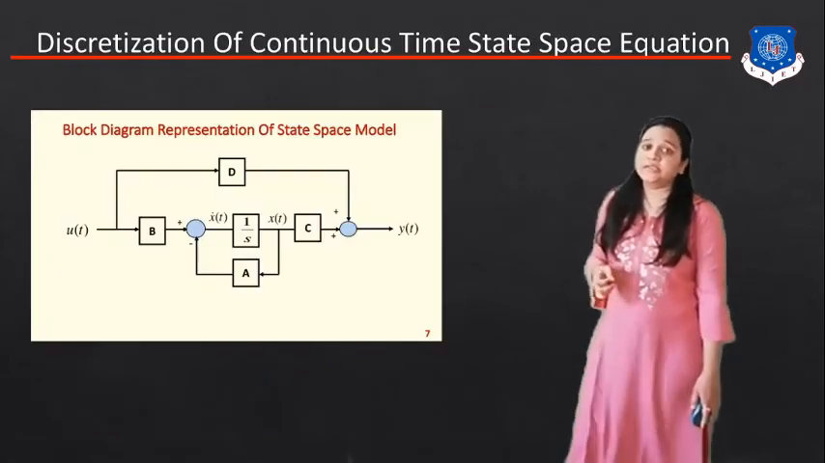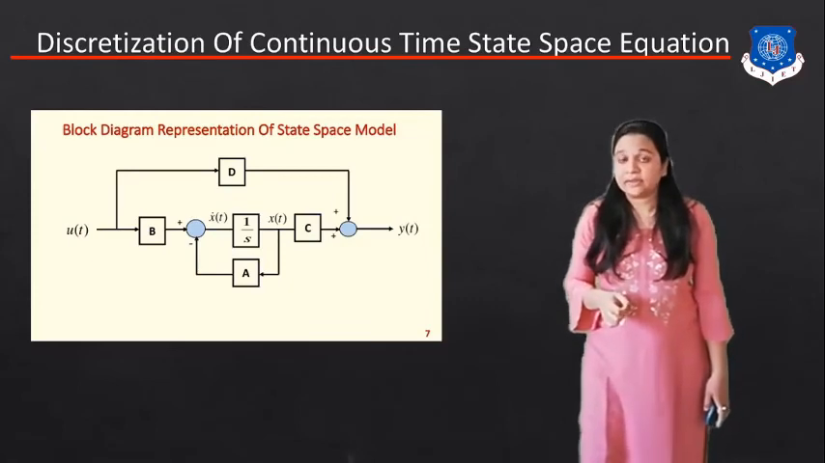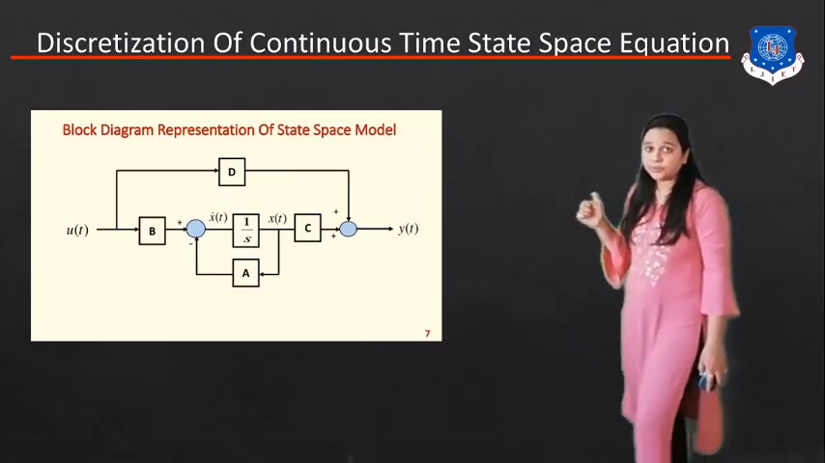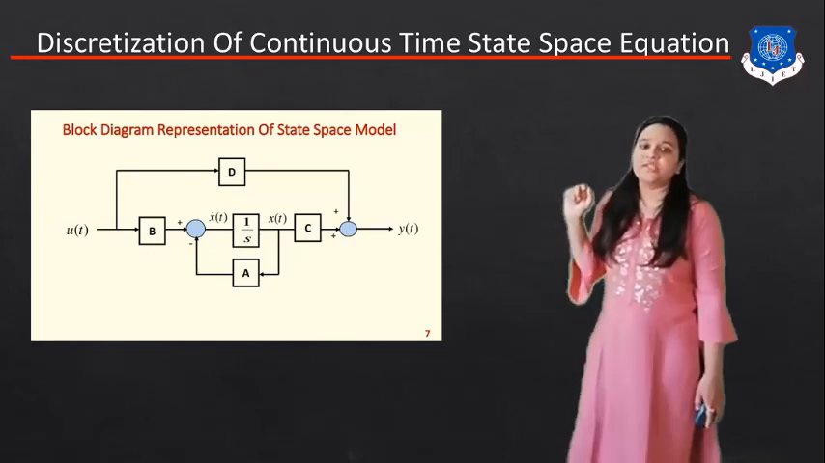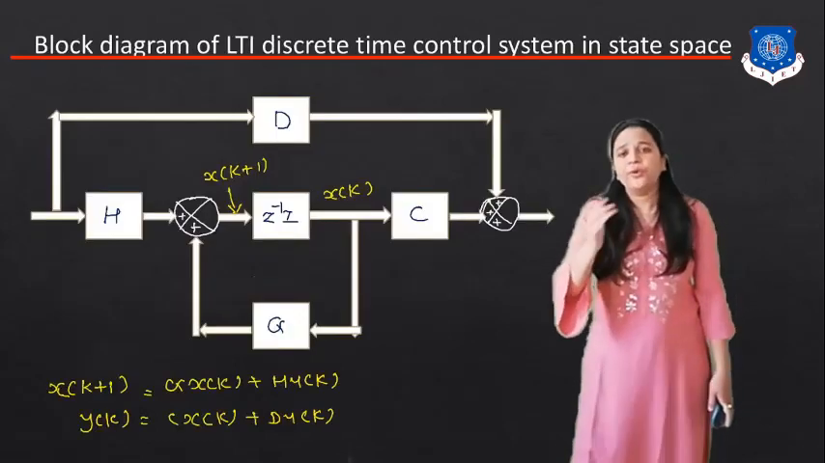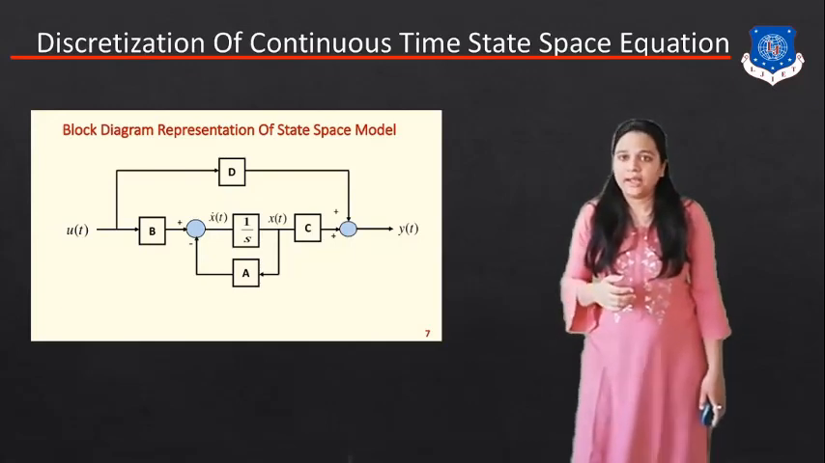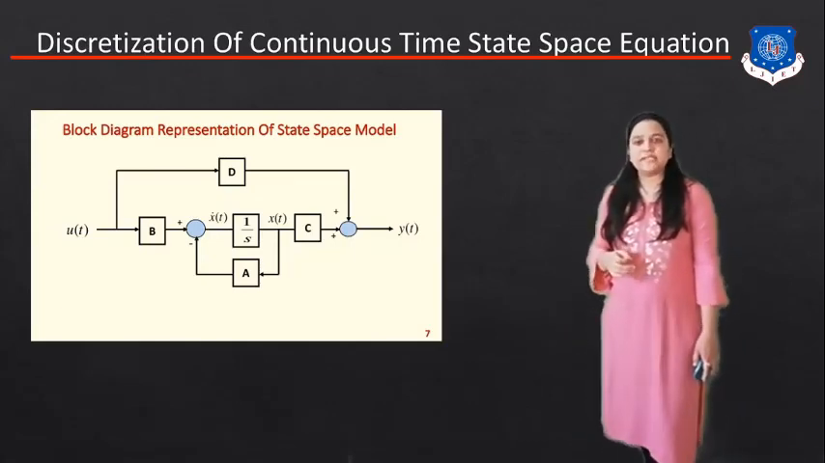Now this is the block diagram of the state space model for the discretization of the continuous system that we have studied in the control system. The input is given as u(t) and the output is our y(t). Here we can put z inverse I, and here we can put 1 by s. So this is the block diagram of the state space model.